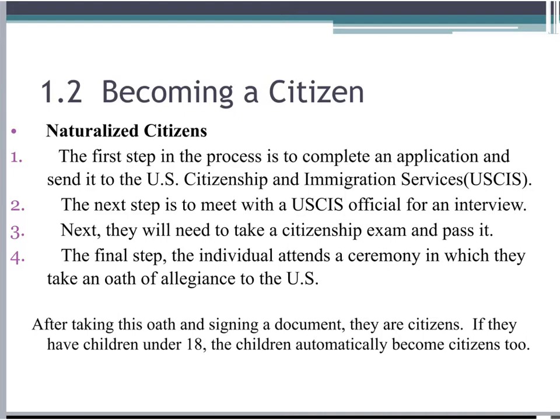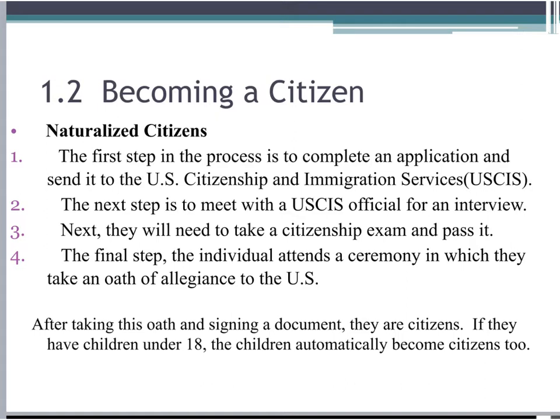If this interview is successful, the next step, you will need to take a citizenship exam and pass it. If this step is successful, the final step, the individual needs to attend a ceremony in which they take an oath of allegiance to the United States.